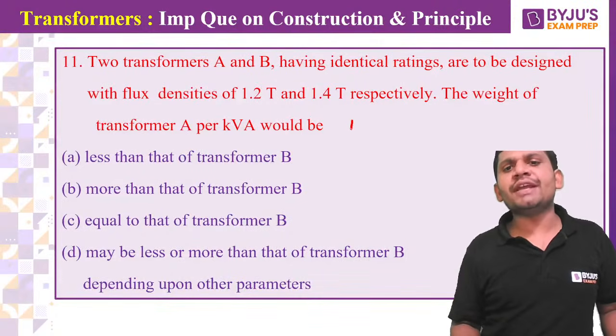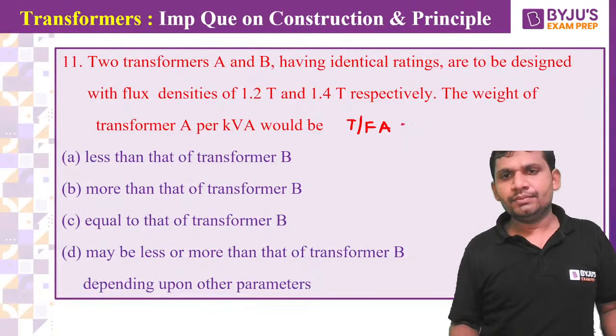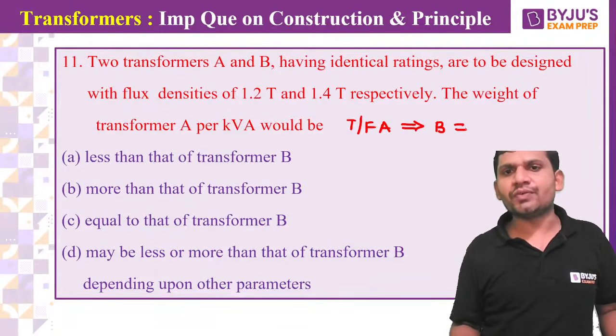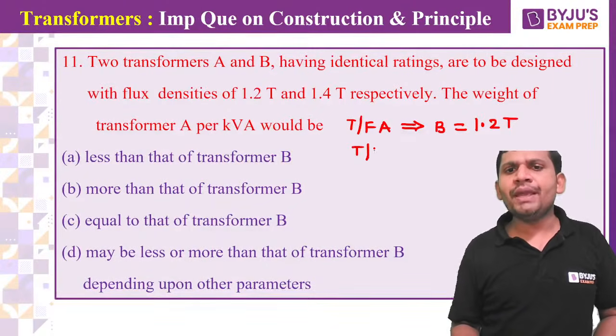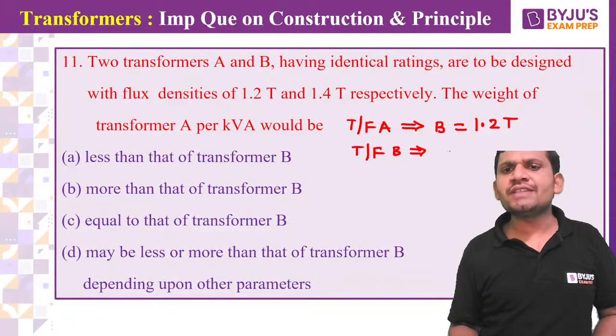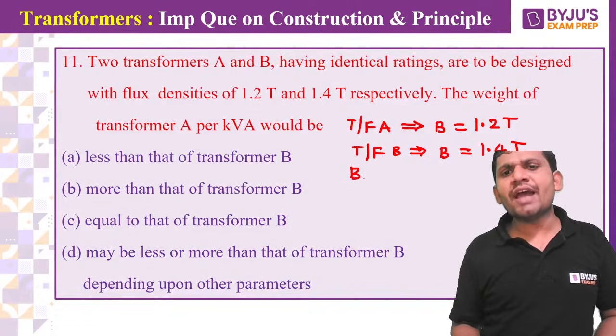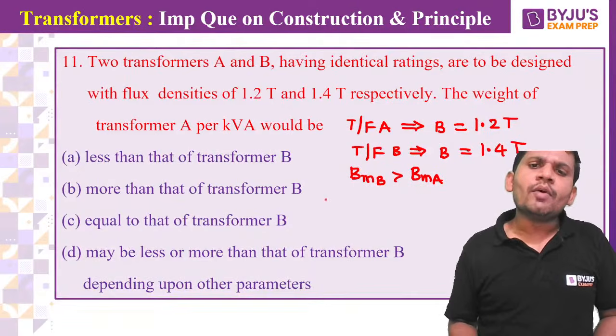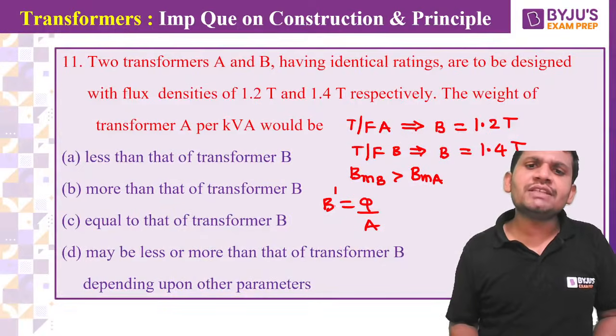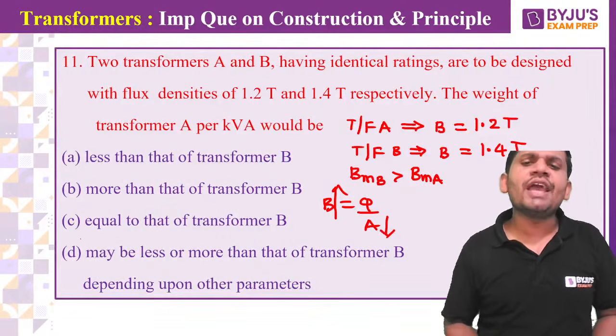Transformer A is designed with a flux density of 1.2 Tesla. Transformer B is designed with a flux density of 1.4 Tesla. The flux density of transformer B is greater than the flux density of transformer A. We know that flux density equals flux by A. If the flux density increases, the cross-sectional area reduces.